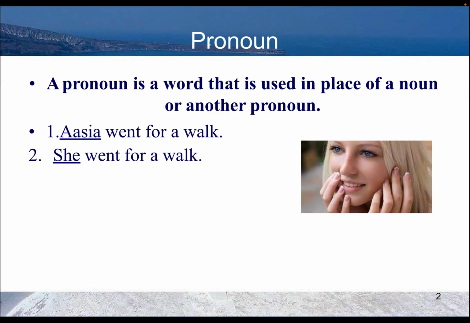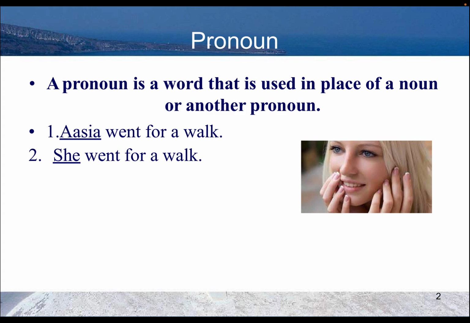First, we will go through the definition. A pronoun is a word that is used in place of a noun or another pronoun. For example, Asha went for a walk. She went for a walk. In this sentence, she is used for Asha.